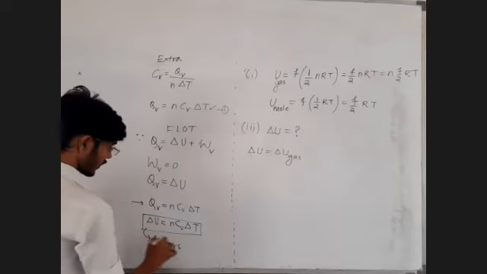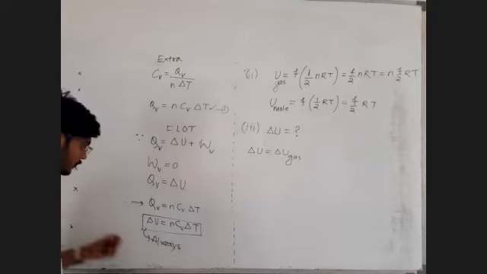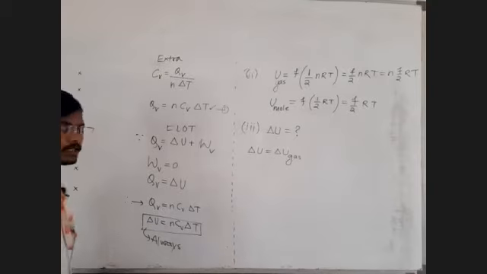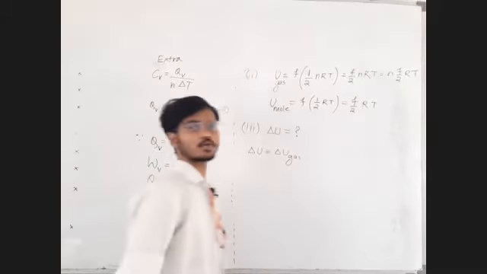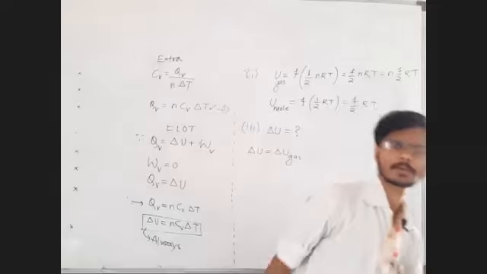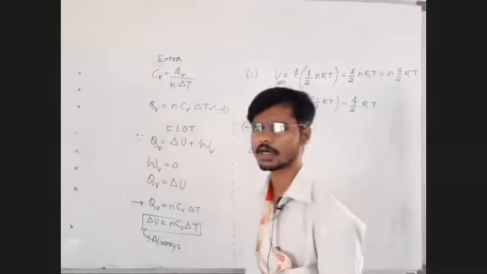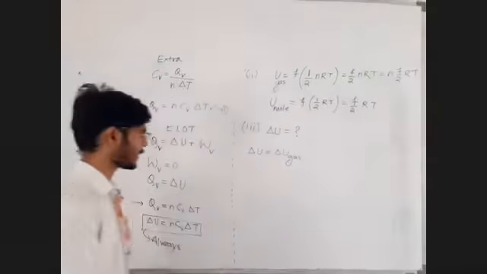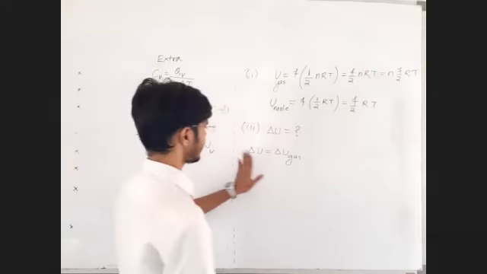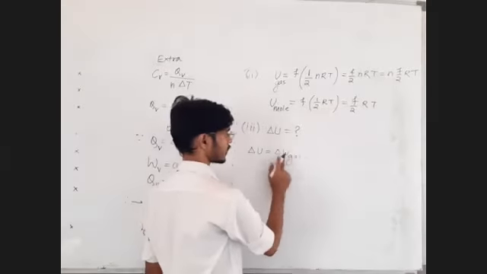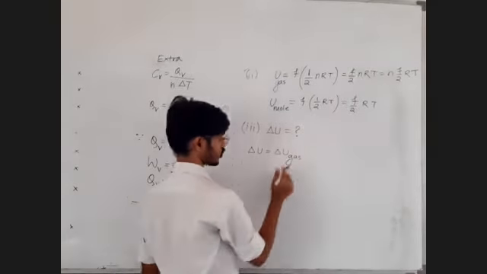This is the always-applicable formula for delta U. Let the process be any process. This is going to be the formula for delta U, where delta U is the total change in internal energy of a gas.